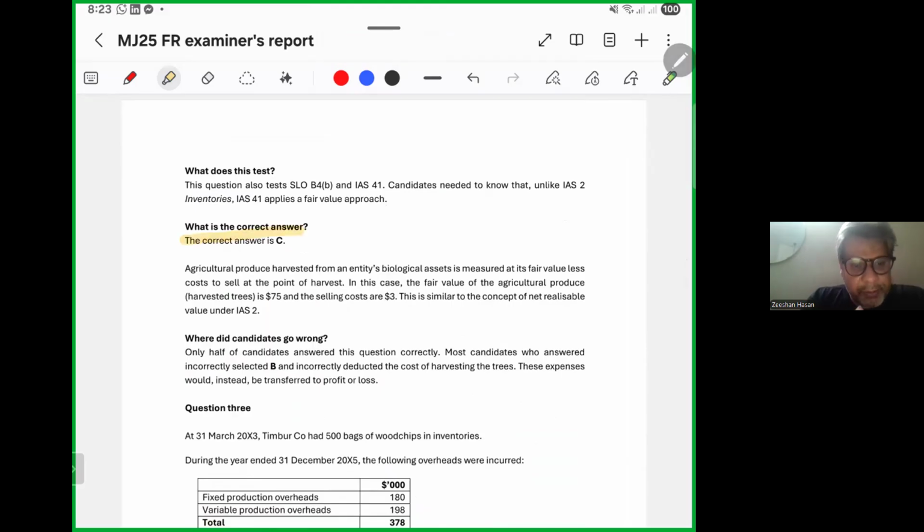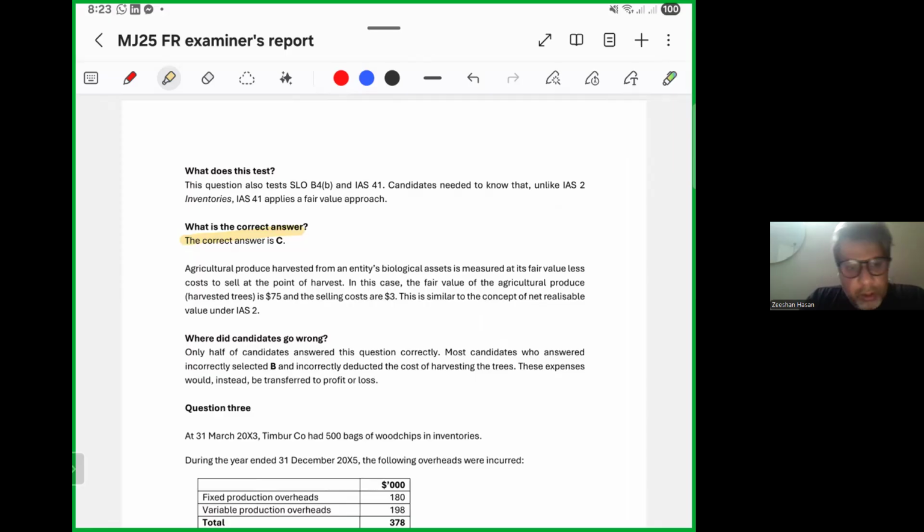C. Agriculture produce harvested from an entity's biological assets is measured at fair value less cost to sell at the point of harvest. In this case, the fair value of the agriculture produce harvested trees is 75. Selling cost at 3. This is similar to the concept of net realizable value under IAS 2.